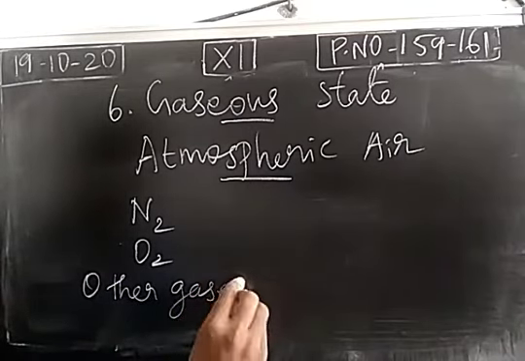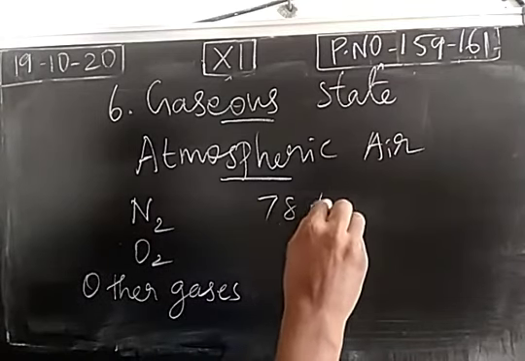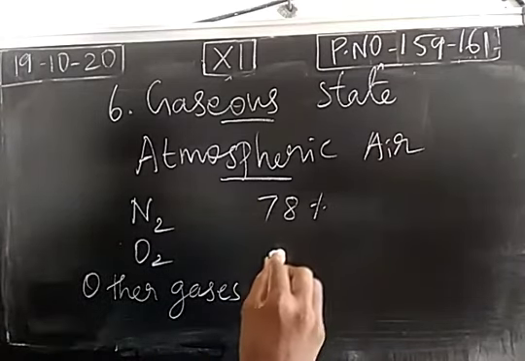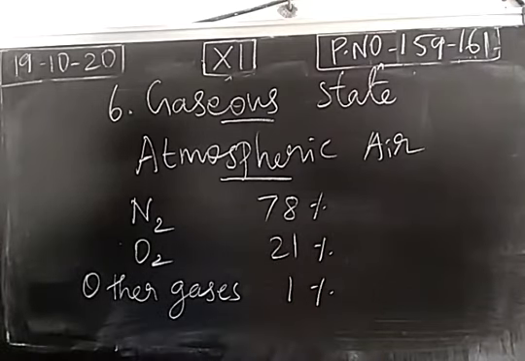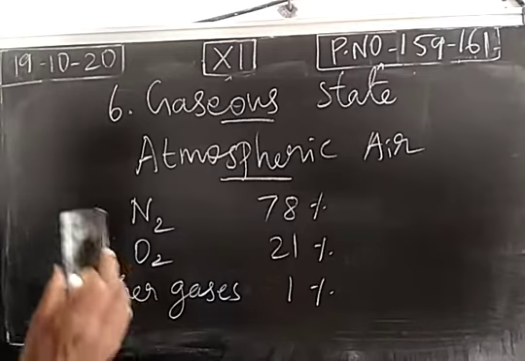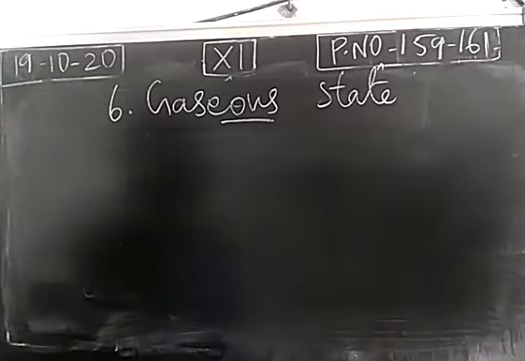And we know the composition also. Nitrogen is around 78%. Oxygen gas is around 21%. The remaining gases will be 1% in its composition. Other gases means carbon dioxide and noble gases. So atmospheric air is a homogeneous gaseous mixture.